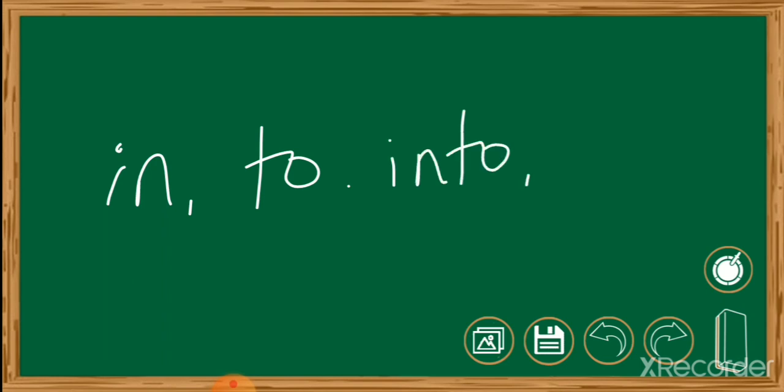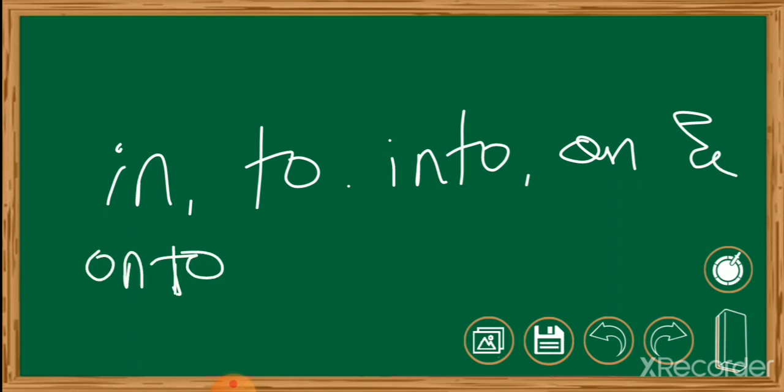Let us know some prepositions of direction. Whenever you'd like to refer to a direction, you must use the prepositions in, to, into, on, and onto.